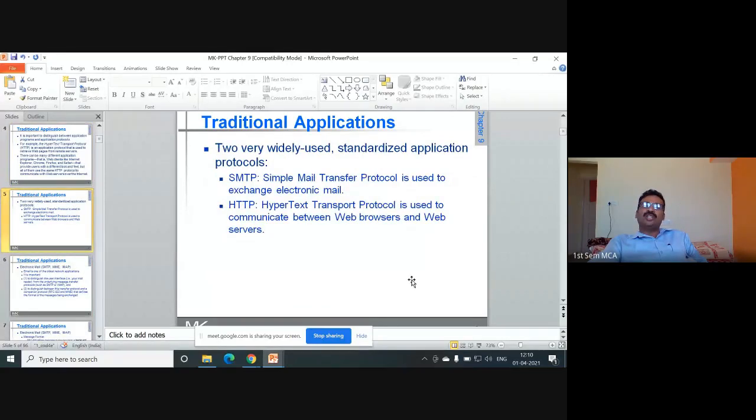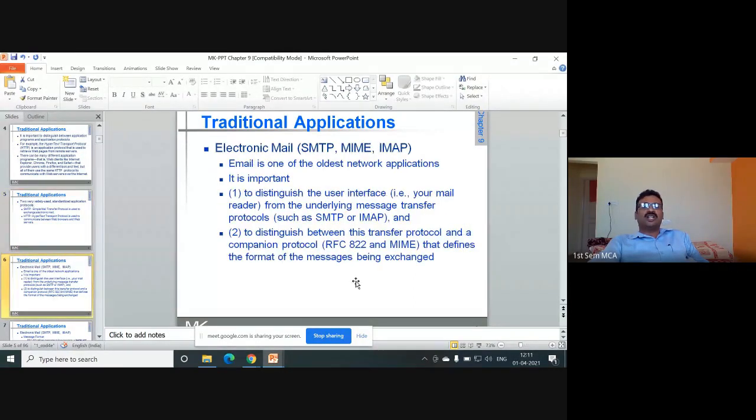Two widely used standardized application protocols are SMTP and HTTP. SMTP stands for Simple Mail Transfer Protocol and is used to exchange electronic mail. HTTP is Hypertext Transfer Protocol, which is used to communicate between web browsers and web servers. So such information you have to write.